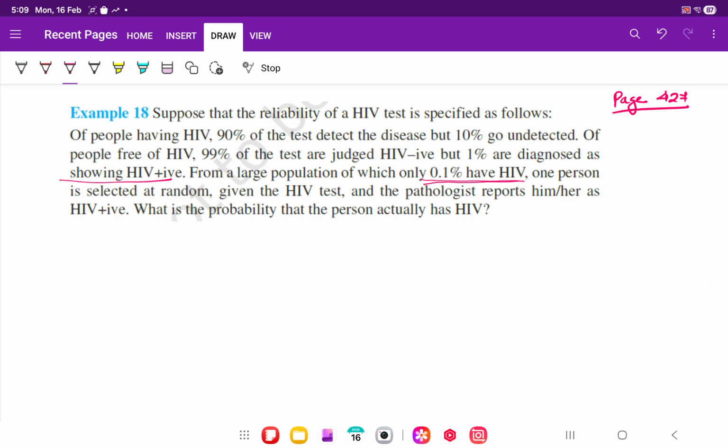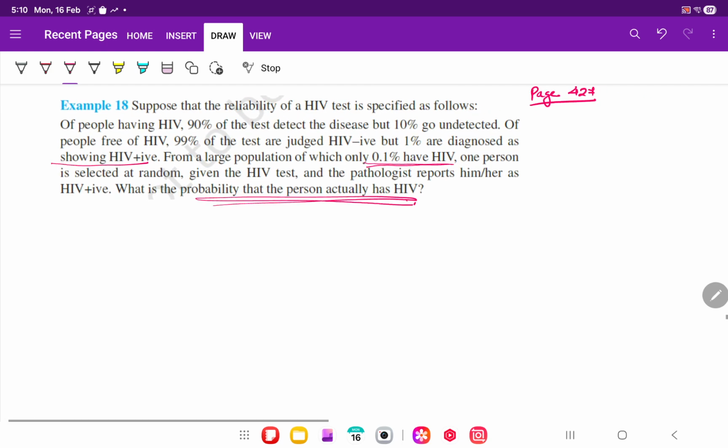They are saying one person is selected and the test is done, and he gets a positive result. So what is the probability that he has HIV? Because if he is getting positive, maybe he has it and it came positive. Maybe he does not have it, but it came positive by mistake. So how many chances are there that he will actually have HIV? 100% chances are not there, right? First we will make a chart out of this. Okay, let's try to make it.